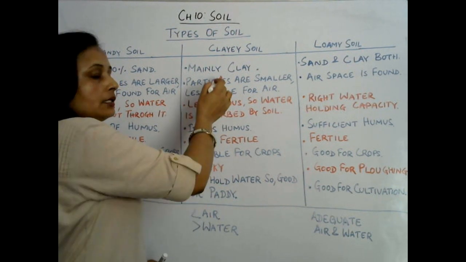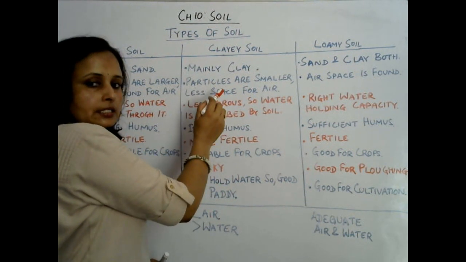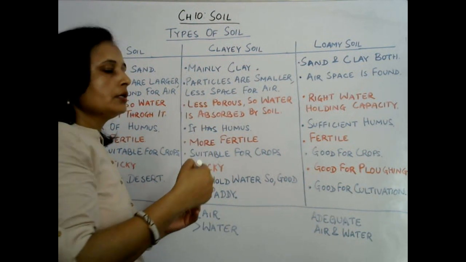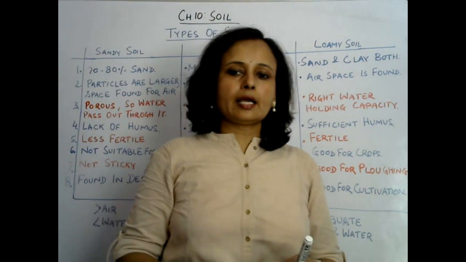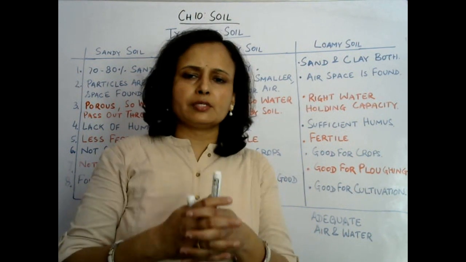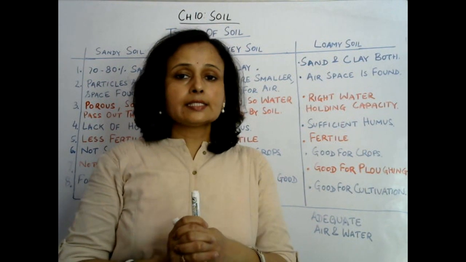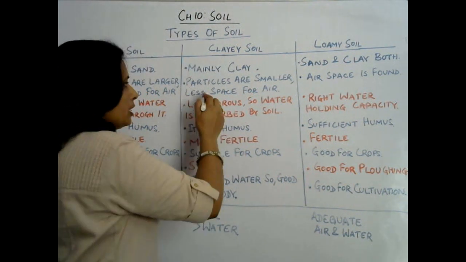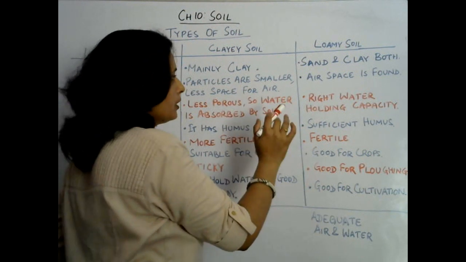Okay, then clay particle size, it is what? Smaller. The particles are smaller, and the nature of clay is to stick together, so less air space will be there. So in clay soil there will be less space for air.